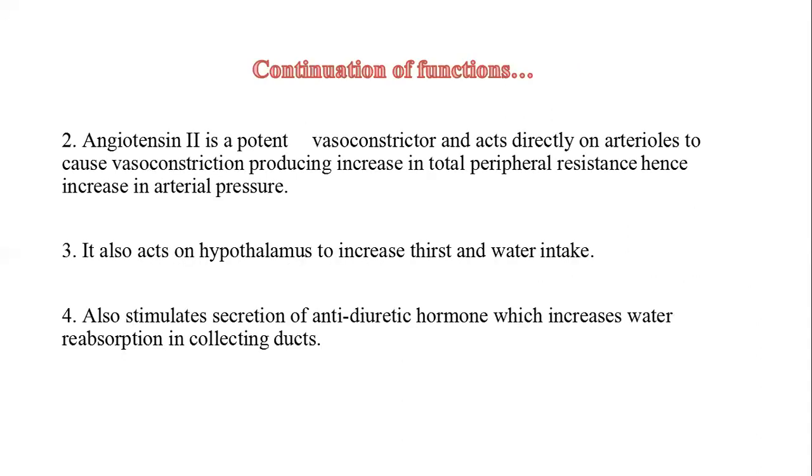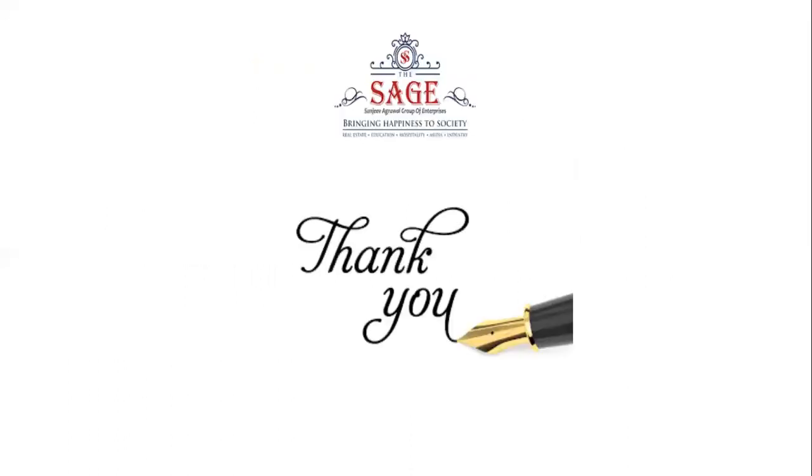Angiotensin 2 is a potent vasoconstrictor and acts directly on the arterioles to cause vasoconstriction. It produces an increase in total peripheral resistance, hence an increase in arterial pressure. It also acts on the hypothalamus to increase thirst and water intake, and stimulates secretion of antidiuretic hormone, which increases water reabsorption in the collecting ducts.